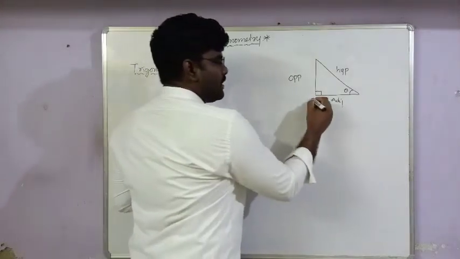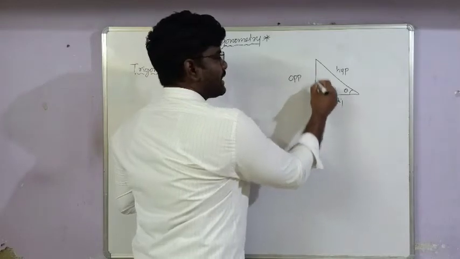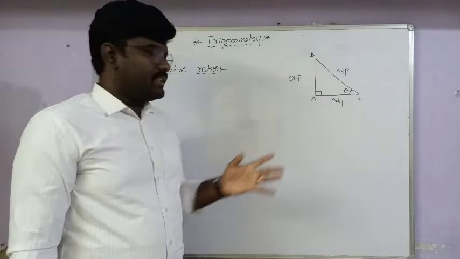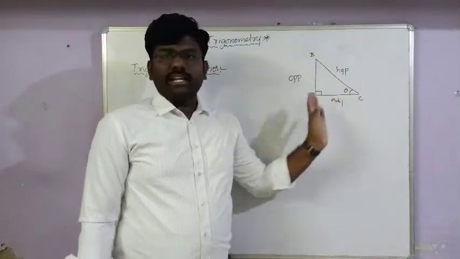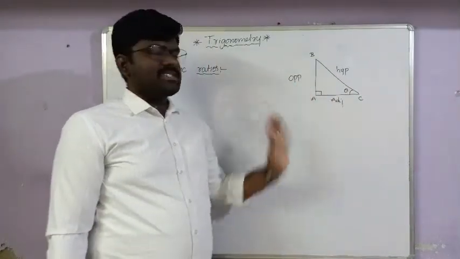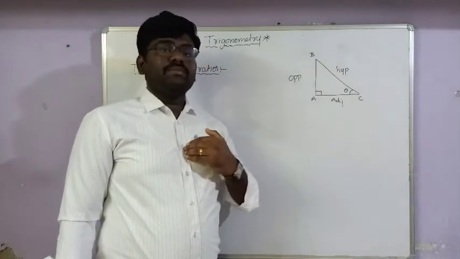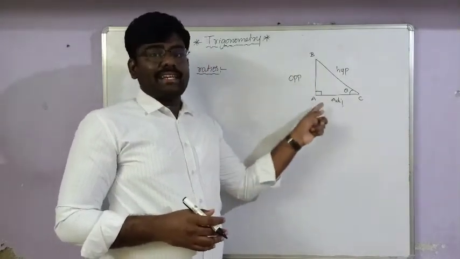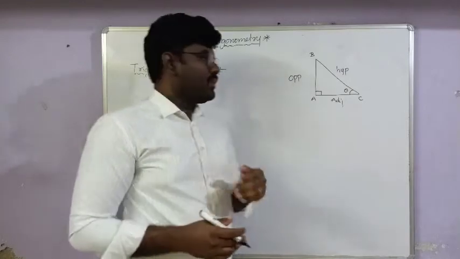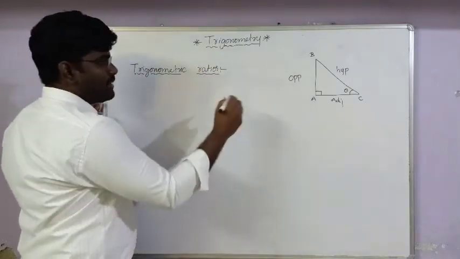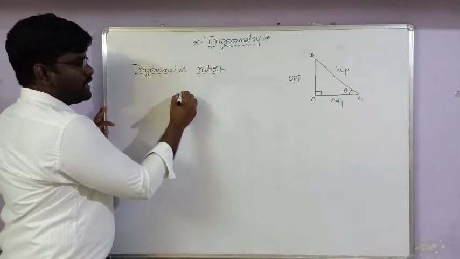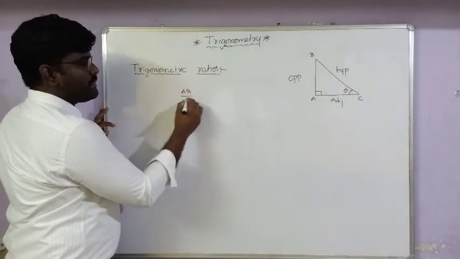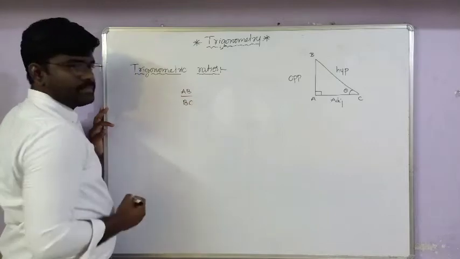Observe, when we take a right angle triangle ABC, and fix the angles, the right angle and some fixed angle, then we give the names. Then we have to write all the possible ratios of the sides of the triangle. For example, AB by BC is one ratio.